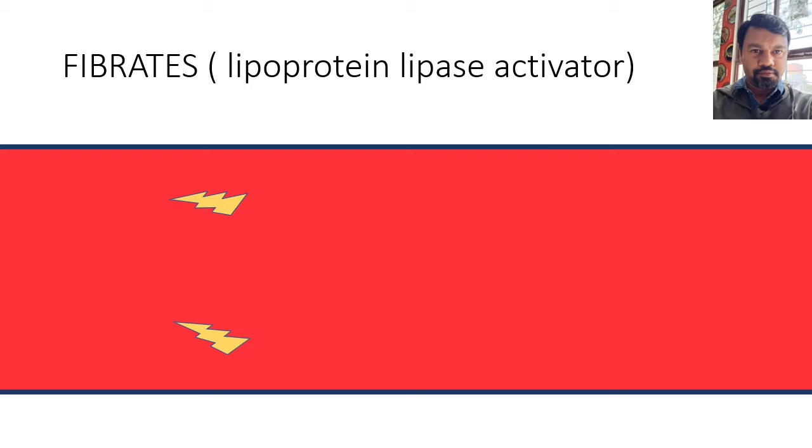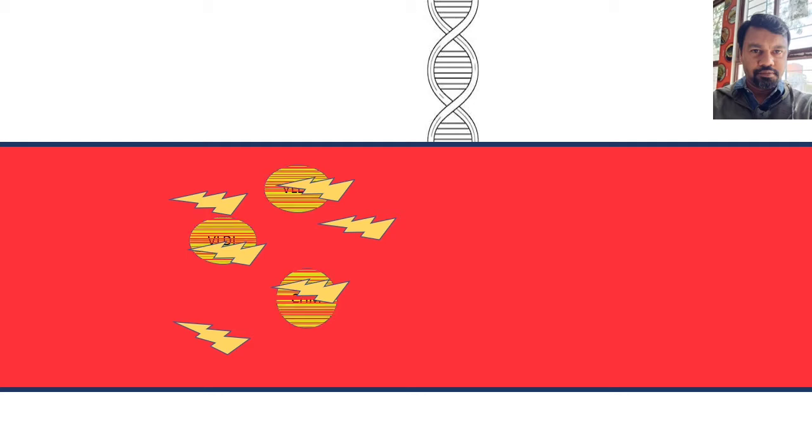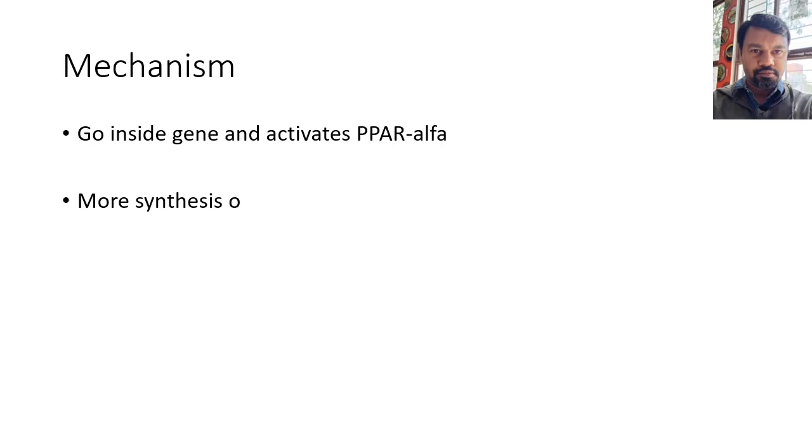And this is what the fibrates do. Fibrates go inside the DNA and activate PPAR alpha, which results in more synthesis of lipoprotein lipase and more clearing of cholesterol molecules from the blood. To summarize the mechanism, the drug goes inside the gene, activates PPAR alpha, and results in more synthesis of lipoprotein lipase enzyme, more digestion of triglyceride and other forms of cholesterol.